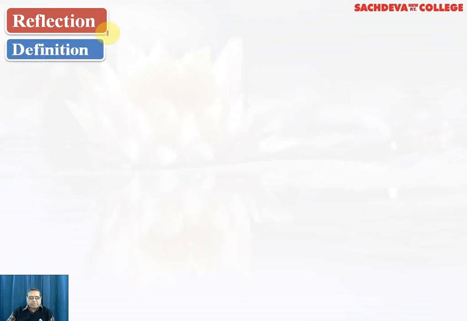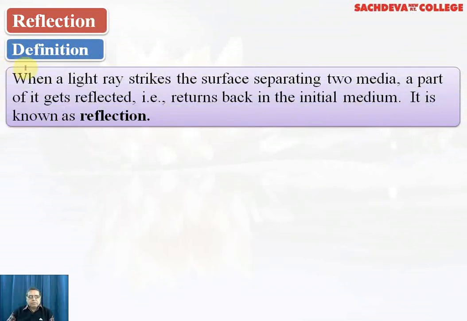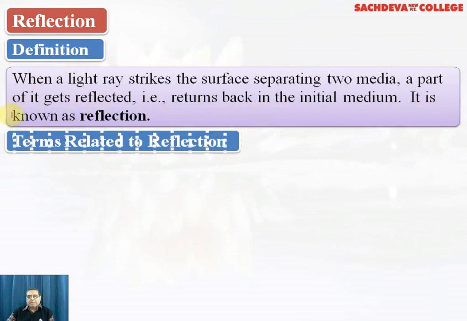So these are all indicated during reflection. First we come to the definition. When a light ray strikes the surface separating two media, a part of it gets reflected, that is, returns back in the initial medium. It is known as reflection.